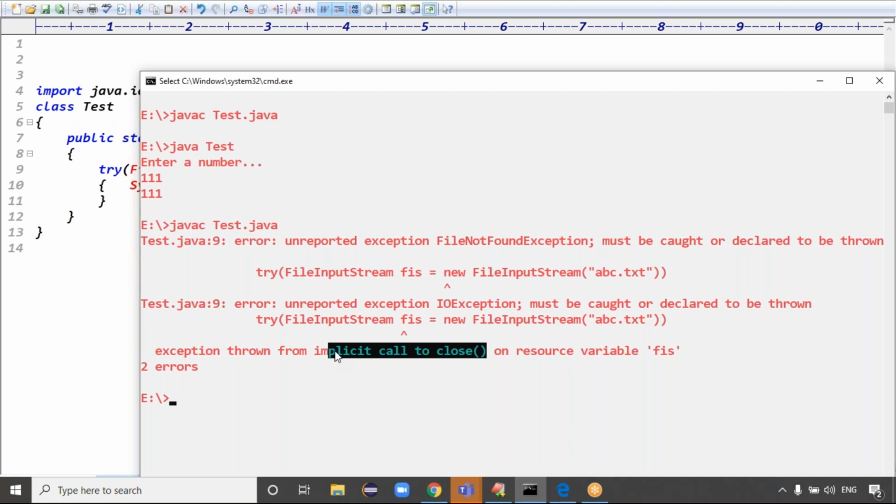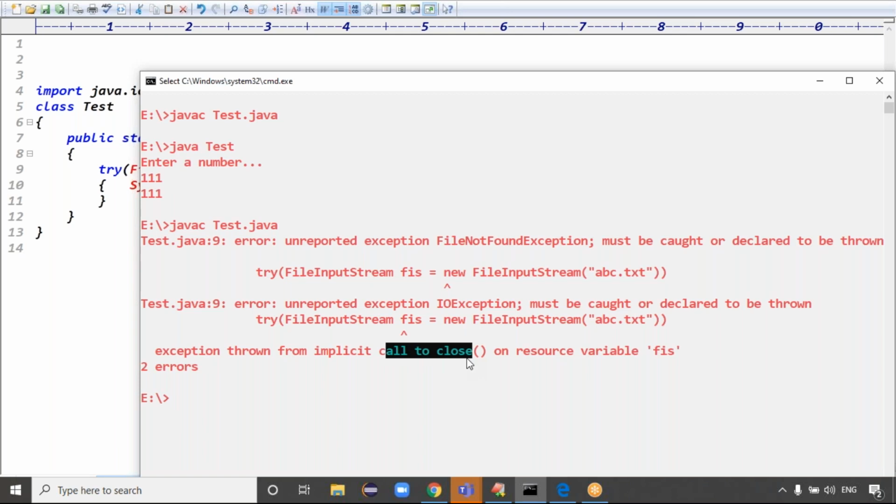If you are declaring the resource using a try block, once the try block is completed, the resource is automatically closed. Automatically closed means we are not going to close it, someone is going to close it internally. Even though that guy is internally closing, we have to handle that exception, right? Actually, implicitly it is closing.